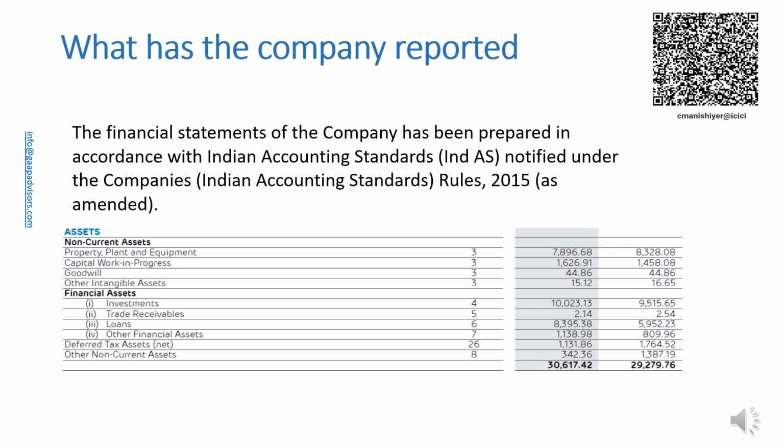Therefore, whether the financial statements of the company are separate financial statements or individual financial statements can only be known from having a look at the balance sheet of the company. An extract of the asset side of the balance sheet has been shown in this slide. The company has investments. However, it is not clear from the balance sheet whether the investments are only in other than subsidiary, associate or joint venture.